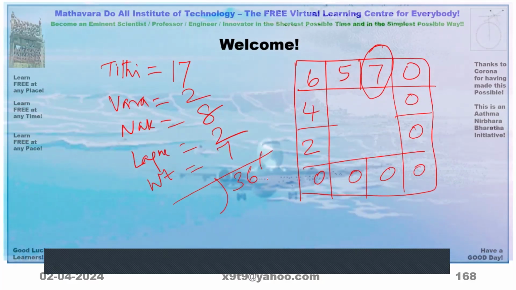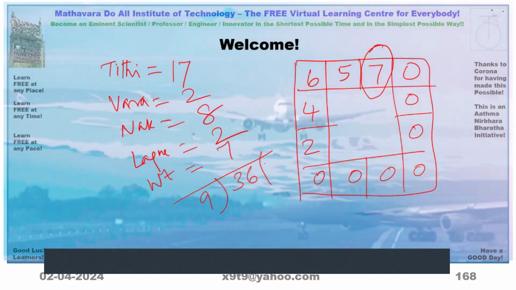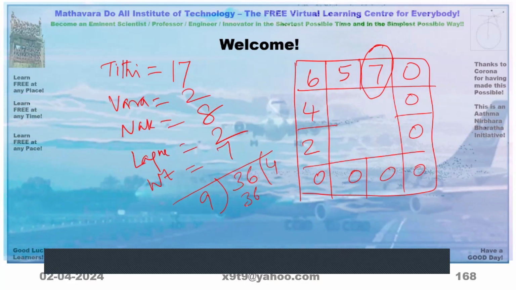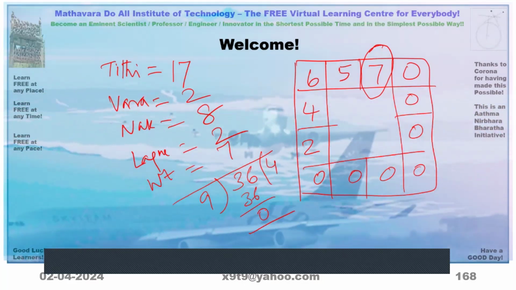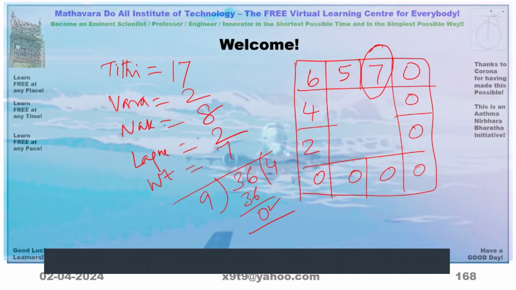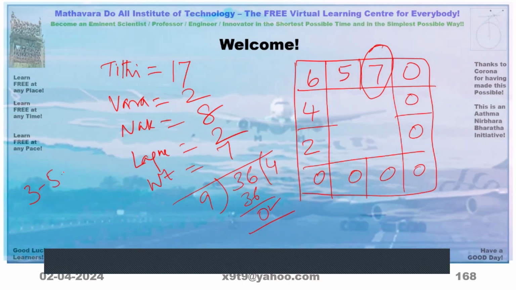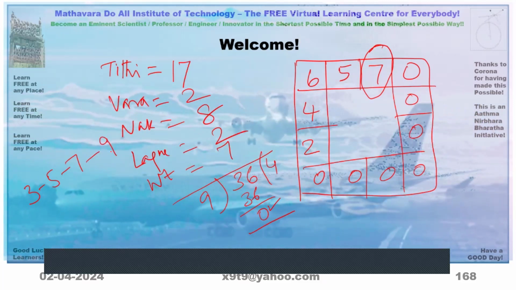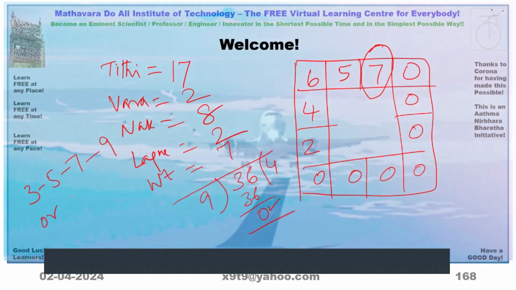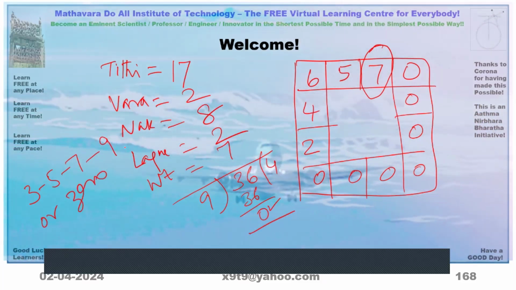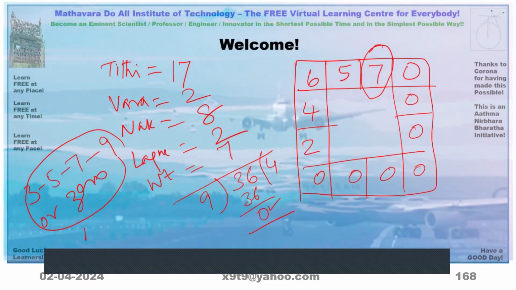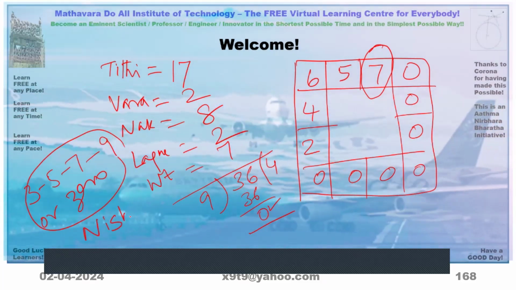So divide by 9. 9 4s are 36, so the remainder is 0. If the remainder is 3, 5, 7, 9 or 0, it is called Nispanchaka Muhurta.